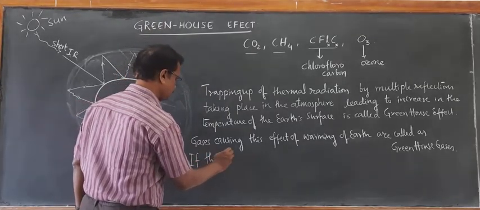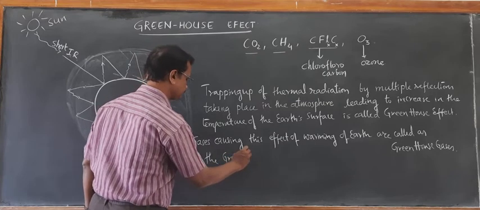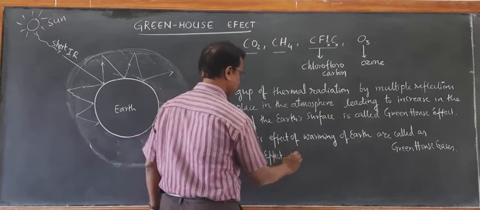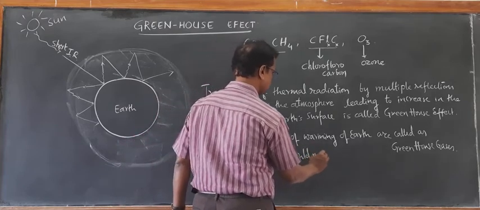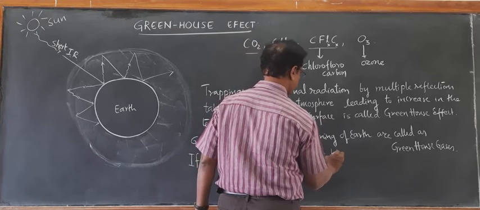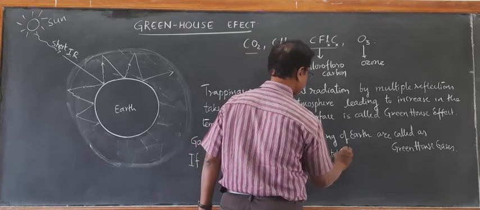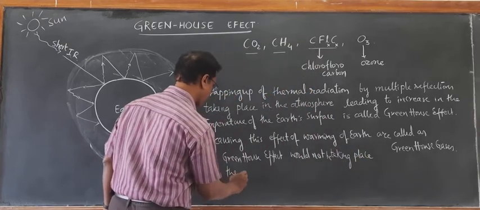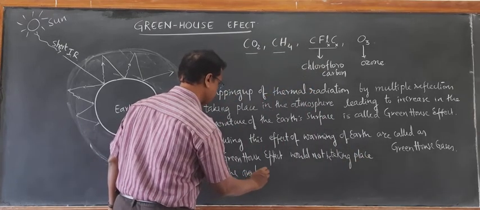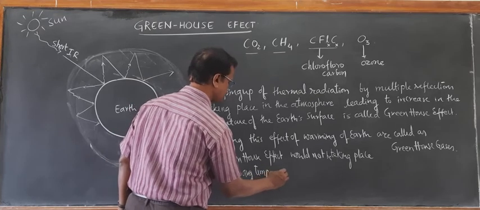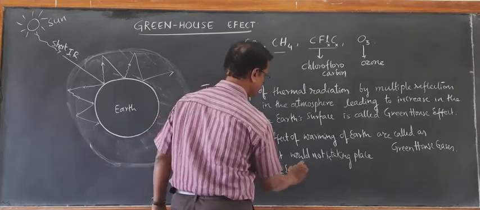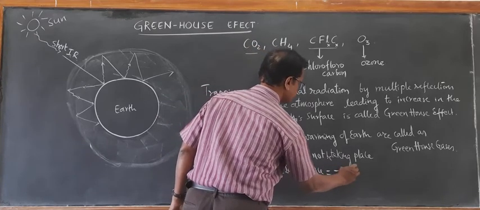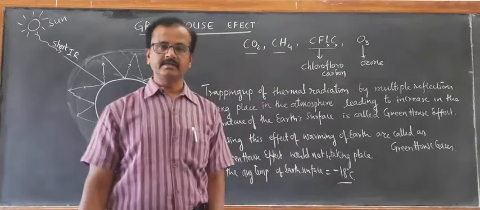If the greenhouse effect would not be taking place, then the average surface temperature of Earth would be minus 18 degrees Celsius, which would be very, very difficult.